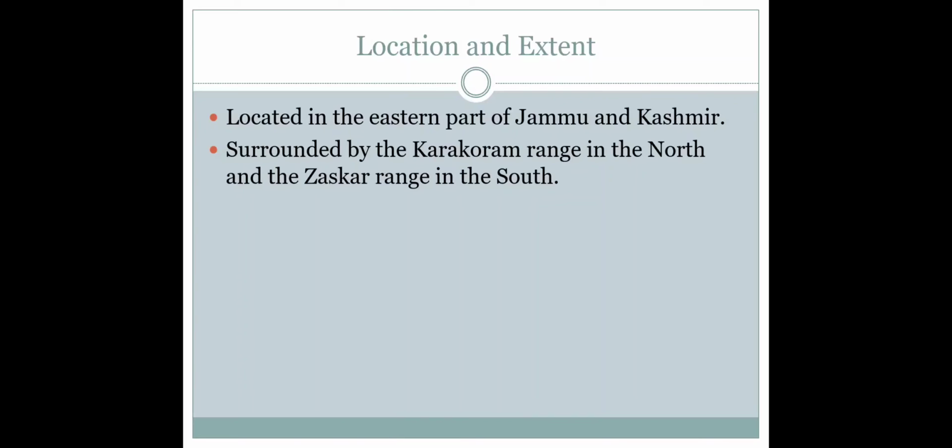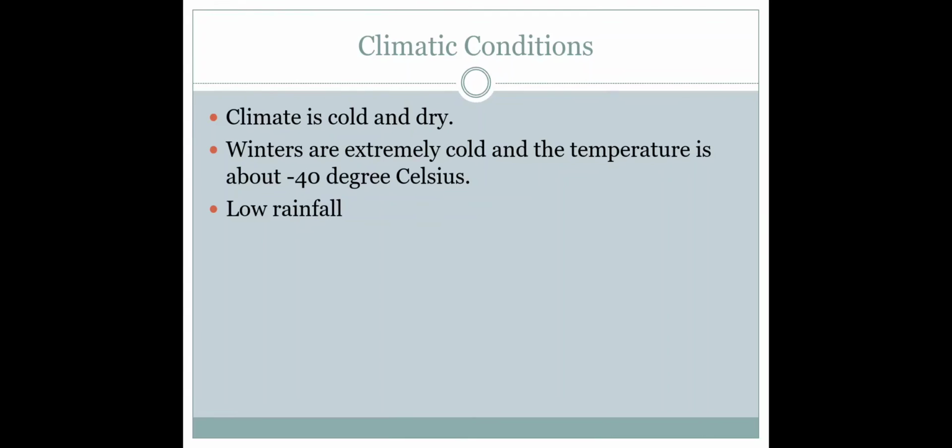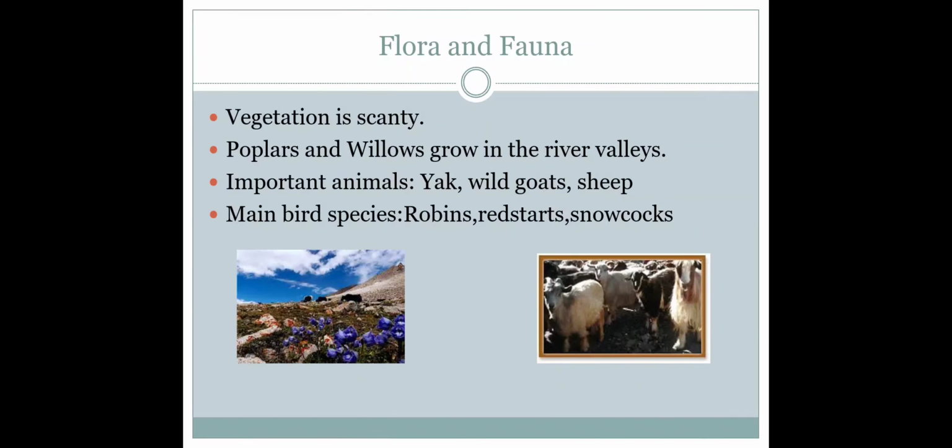Then climatic condition: this area is very cold. Due to high altitude, this area is very cold and dry. The day temperature during the summer season can be just above 0, and the night temperature would be around -25. In winters, it can go down to -40. Then rainfall is very less, about 10 centimeter every year. Then talking about flora and fauna, the vegetation is very scanty due to less rainfall.